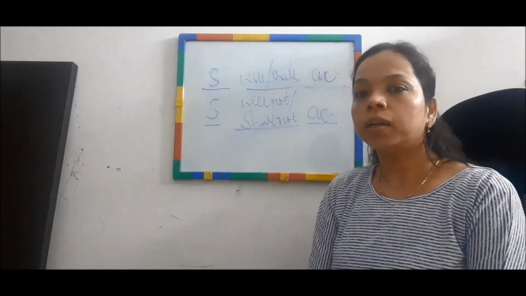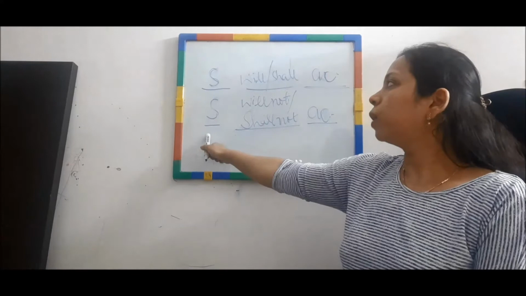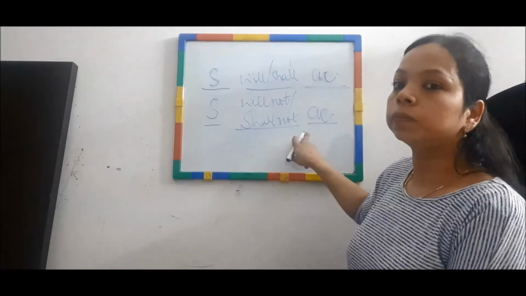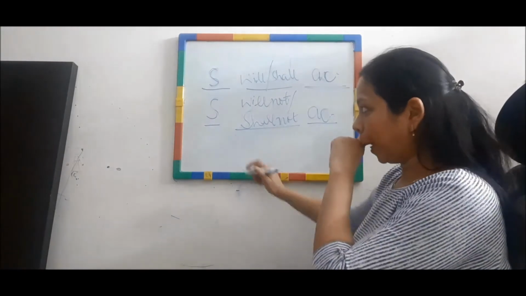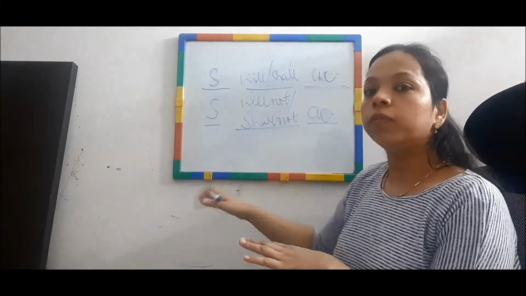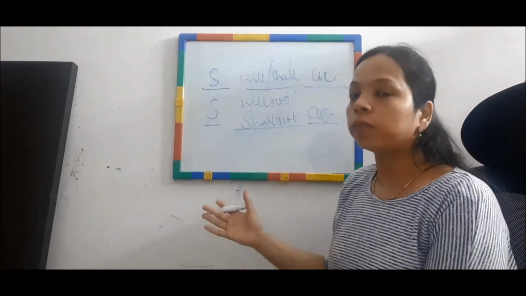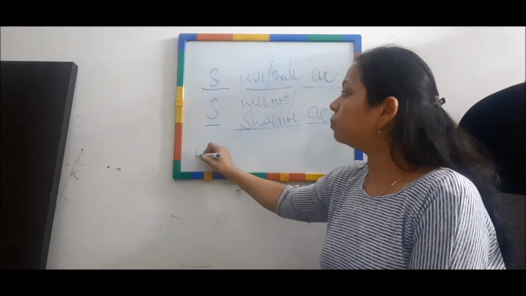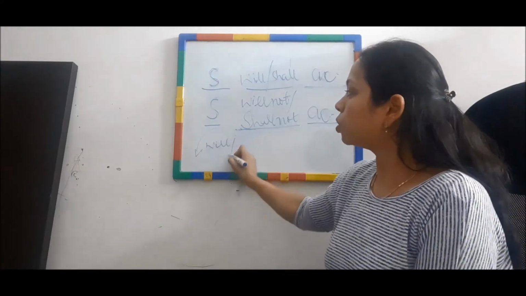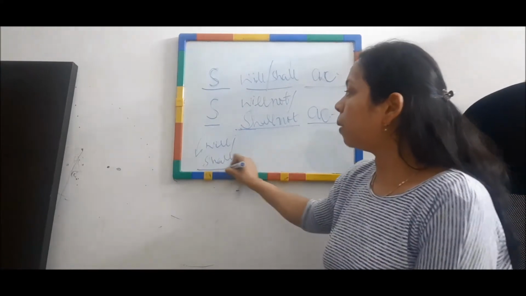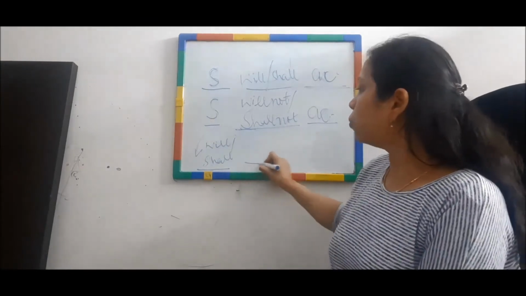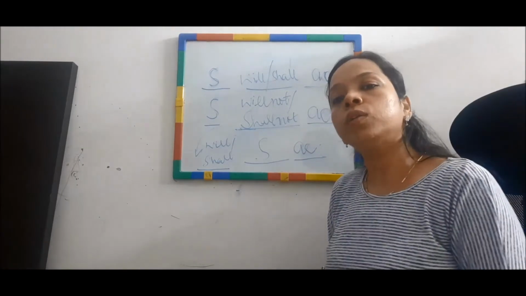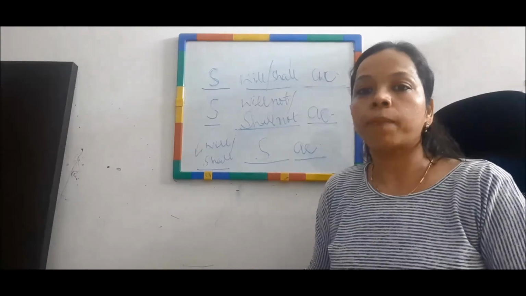Clear? Got it? If you want to negate the sentence, the first part would be the subject, the second would be will or shall not, and the third part would be the action. Now, if I want to make a question out of this sentence, I will take this will or shall before the subject. So will or shall becomes the first part of the sentence, the second part would be the subject, and the third part would be the action or the activity which is going to be performed.